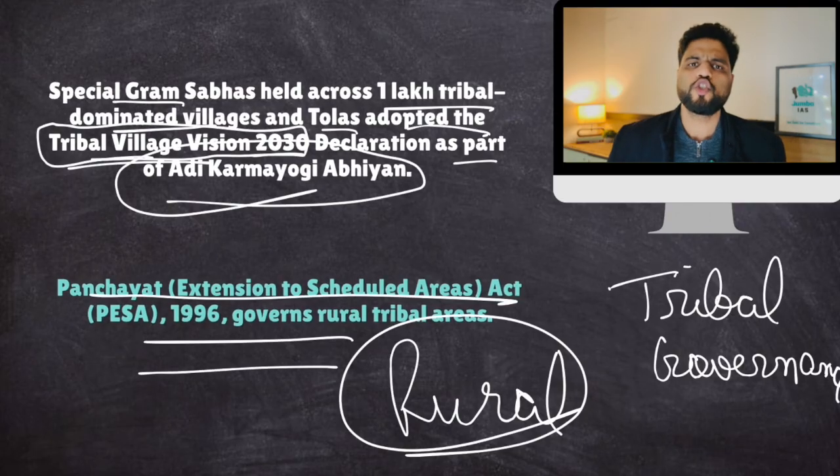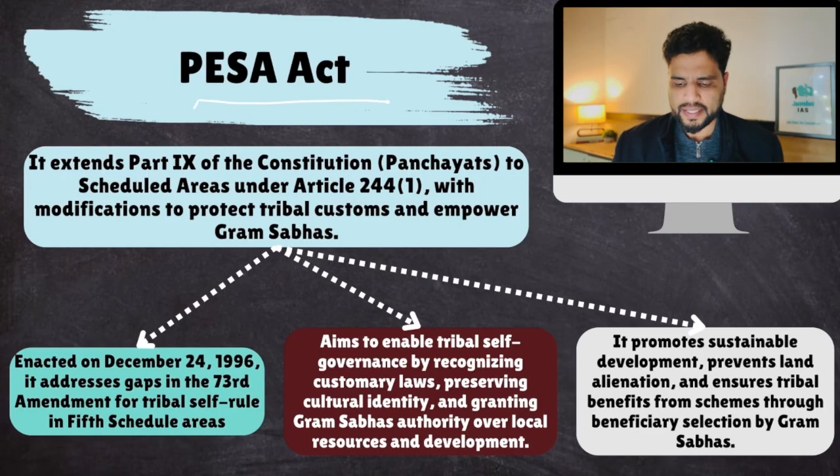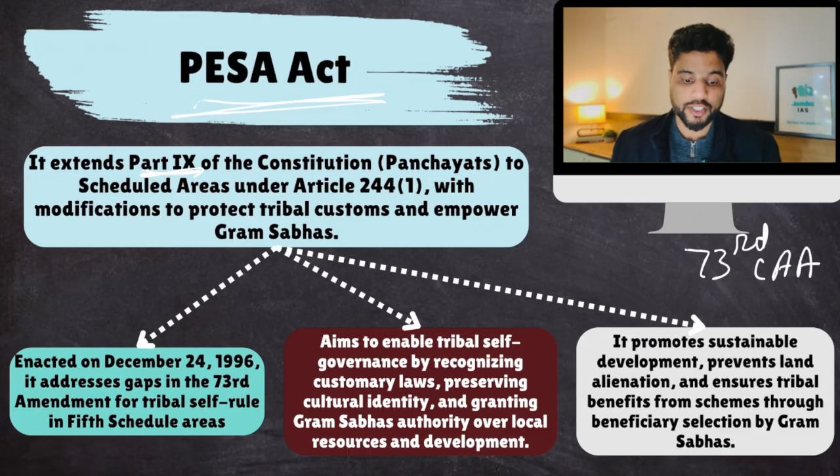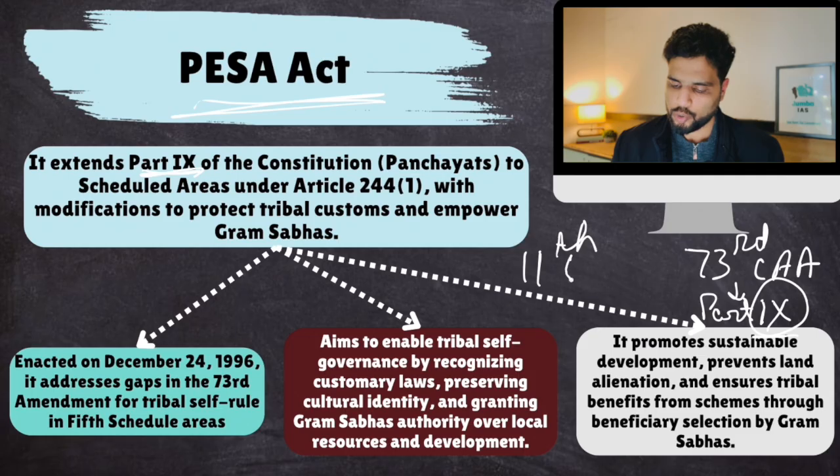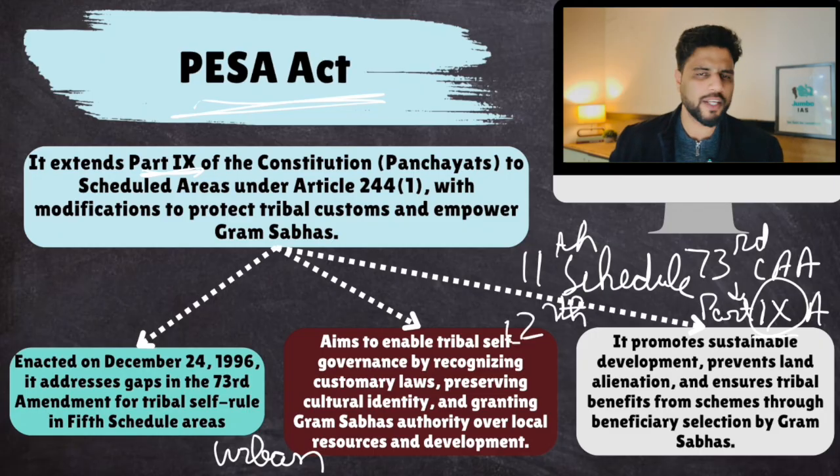Now let's talk about the PESA Act first. It extends Part 9. You remember, the 73rd Constitutional Amendment Act introduced Panchayati Raj institutions in our democracy, and for that they added Part 9 of the Constitution and the 11th Schedule. And the 74th Amendment Act, which was for urban local bodies, added Part 9A and the 12th Schedule. But I'm guessing you already know this. Let's focus on PESA.